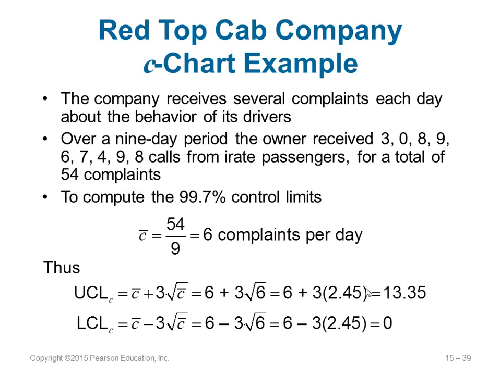So here is a company, a car company. They receive a lot of complaints about the drivers. Over a 9-day period, the owner received so many calls, so many problems from the passengers. If you count them, there are a total of 54 complaints. We want to compute the 99.7% control limit. So C dash is 54, the total number of complaints, divided by 9, the 9-day period. So 6 complaints per day. To calculate UCL, it is 6 plus 3, because Z is 3 here for 99.7%, into the square root of 6. Again, you get 13 point something. And the lower limit cannot be negative. So if you get a negative value, just make it 0 here.